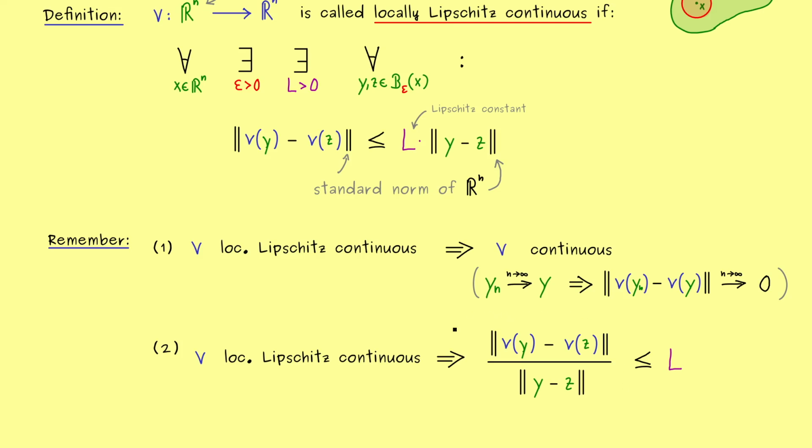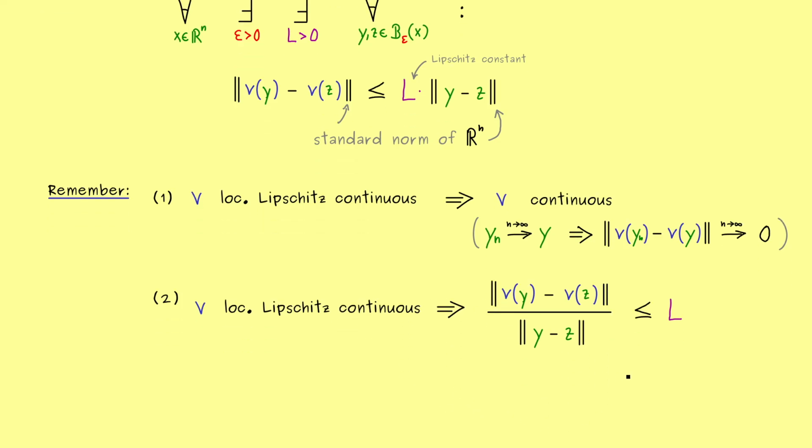Hence, what we see is that this difference quotient here on the left hand side is now less or equal than our constant L. However, please don't forget, the constant L is the same for all points y and z in the neighborhood. Hence, we conclude that the local slopes we can calculate with this difference quotient here are all bounded by the constant L. So this means, locally, the slopes of the function cannot go to infinity. Indeed, this is a very important property of the Lipschitz continuity we will use in our ODE course here.